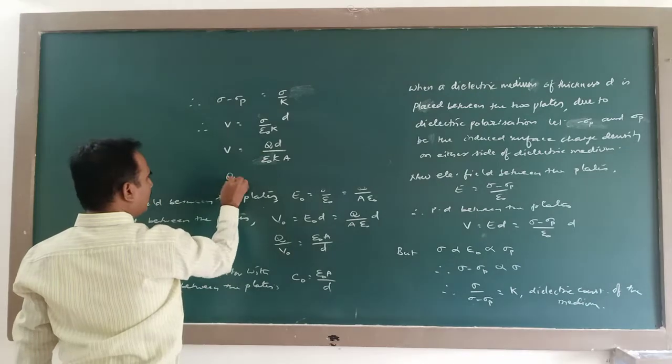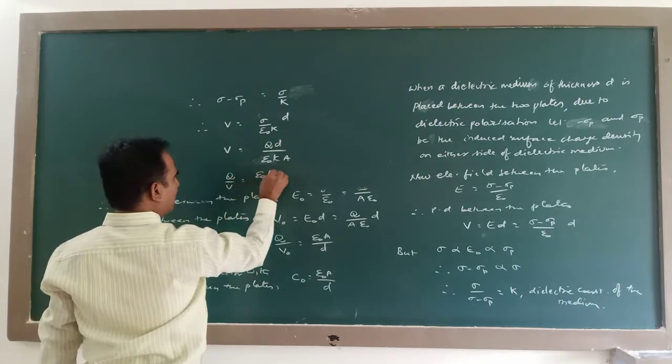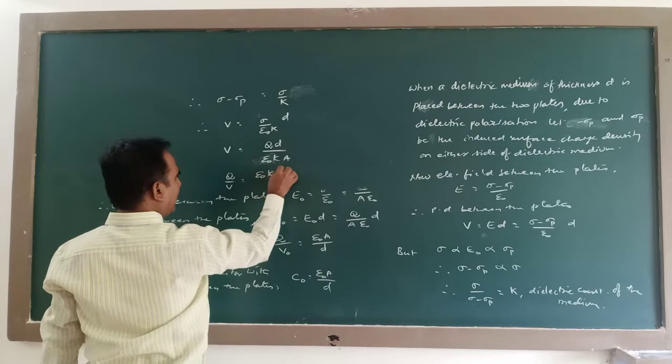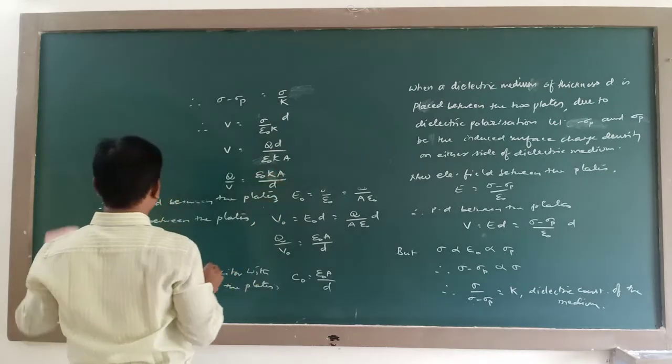So, if I write Q divided by V, this becomes epsilon naught K A divided by D.